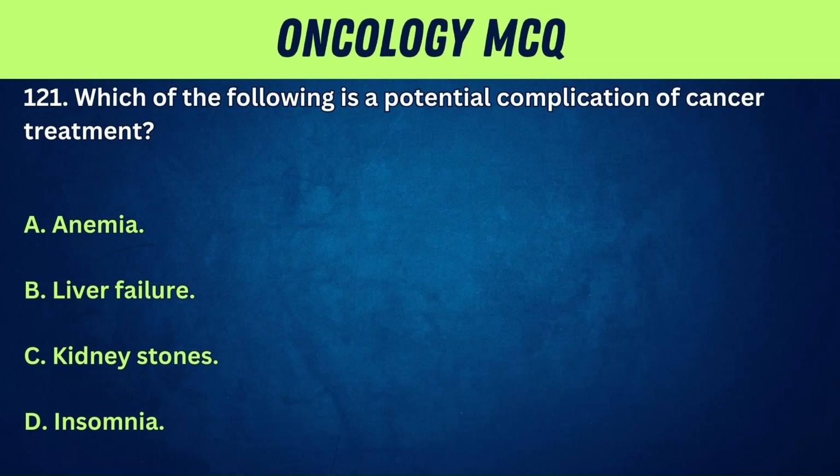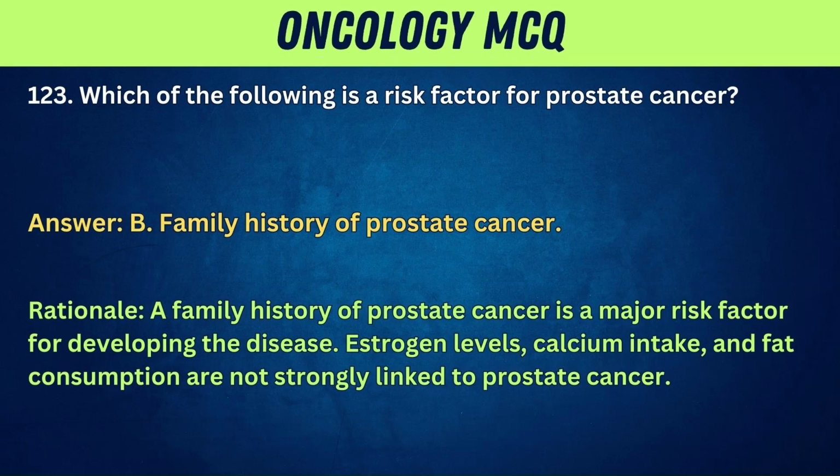121. Which of the following is a potential complication of cancer treatment? A. Anemia. B. Liver failure. C. Kidney stones. D. Insomnia. Answer: A. Anemia. Rationale: anemia is a common complication of cancer treatment, especially chemotherapy, due to its impact on red blood cell production. Liver failure, kidney stones, and insomnia are less commonly associated with cancer treatment.